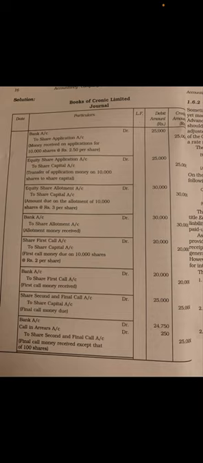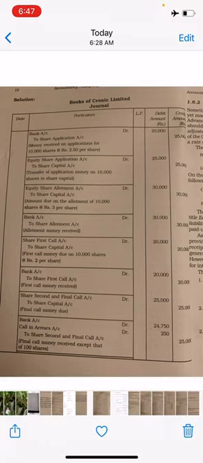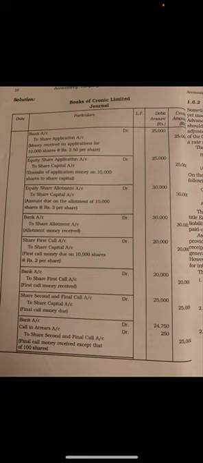Next is equity share allotment money due, equity share allotment account debited to share capital account, the amount is 30,000, that is 10,000 shares into rupees 3 per share. Next is for receiving allotment money, bank account debited to share allotment account. Next is for first call money due, share first call account debited to share capital account. Next journal entry is for receiving the share first call amount.